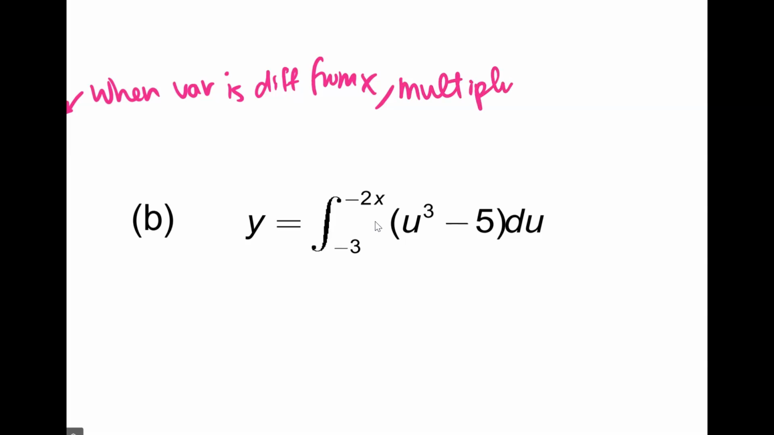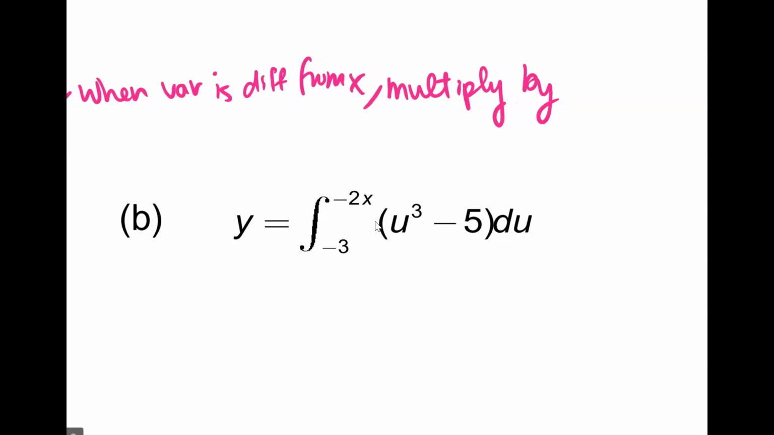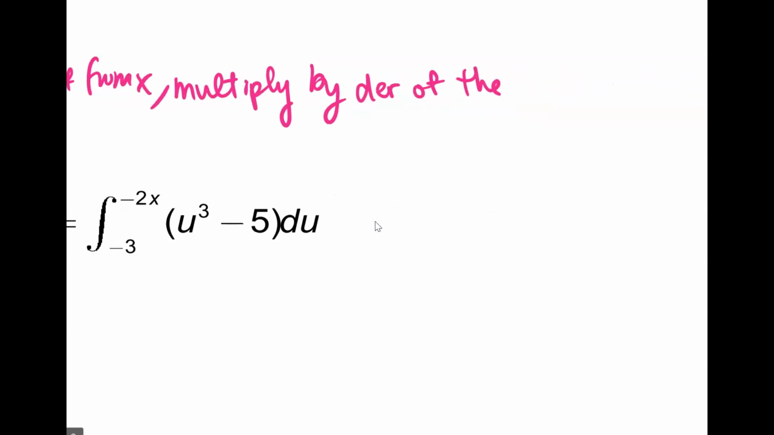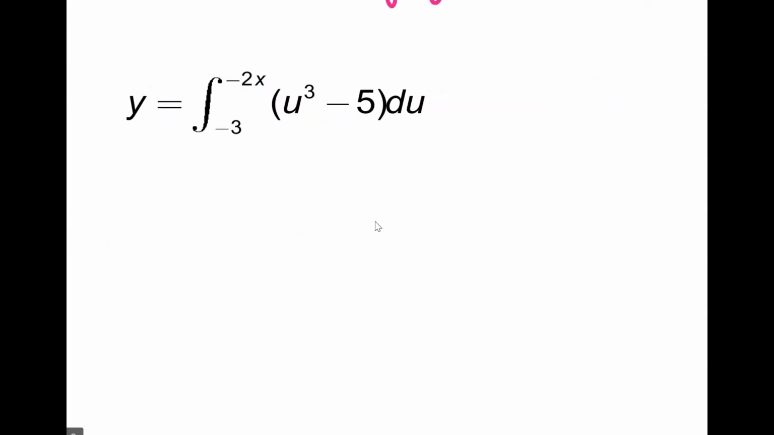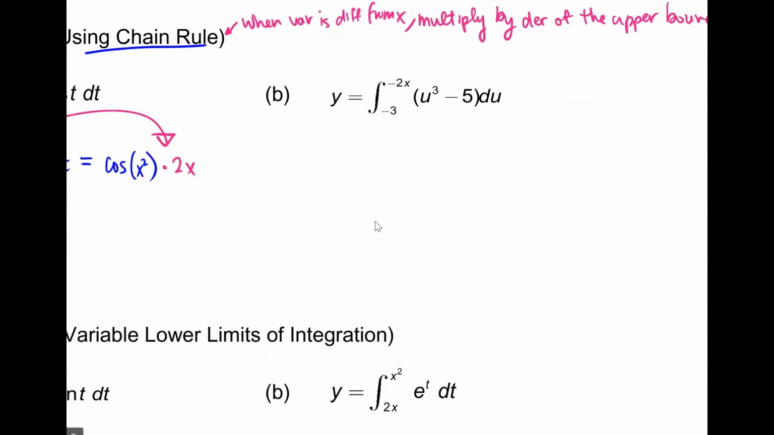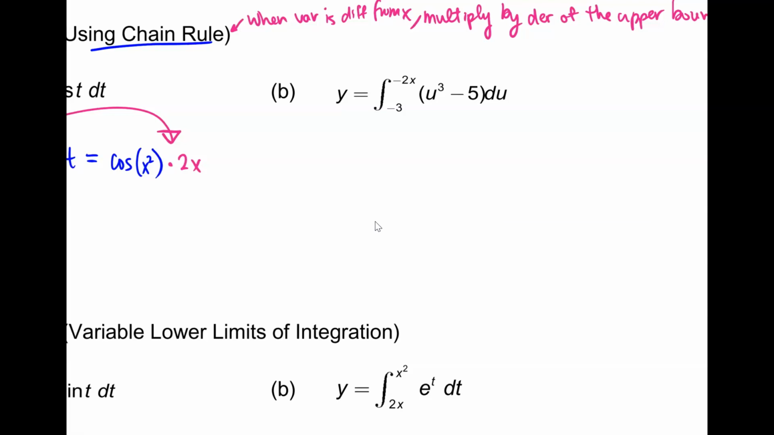I might need you to repeat that. Okay, so when our variable at the top, our upper bound, is different, it's not just an x, we have to multiply by the derivative of the upper bound. Multiply by derivative of upper bound. Yes. I have that up there so you can read.